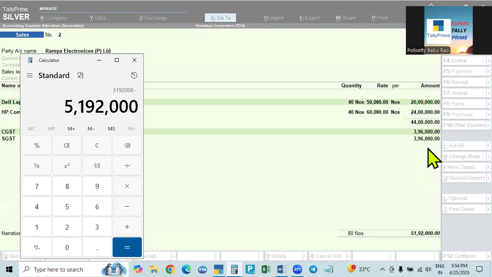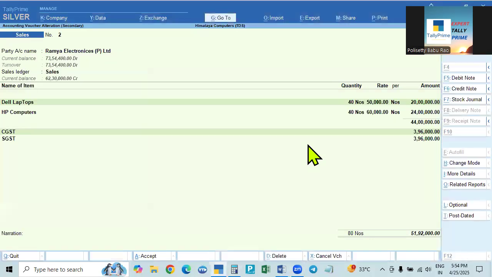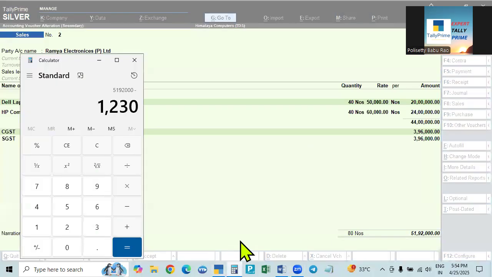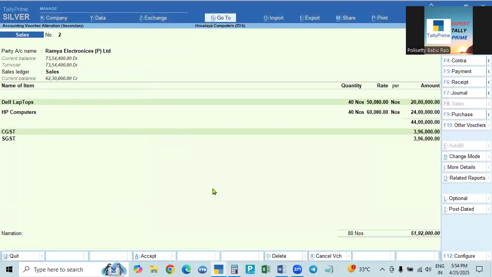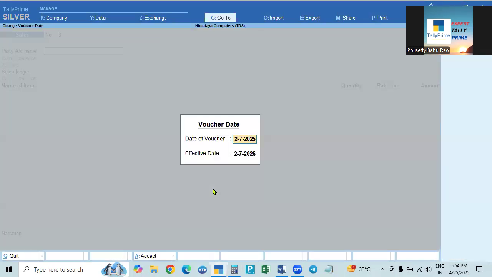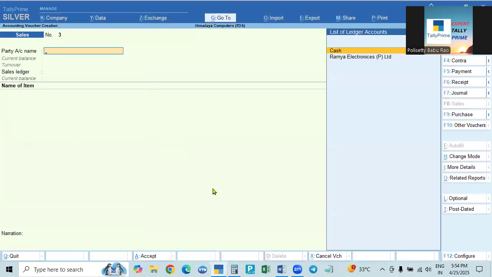In this, the deduction is 1,230, isn't it? So how much will we receive? The total amount of this bill is 51 lakhs 92,000. We received 51 lakhs 90,770 after the TDS. We received the amount on 1st July.